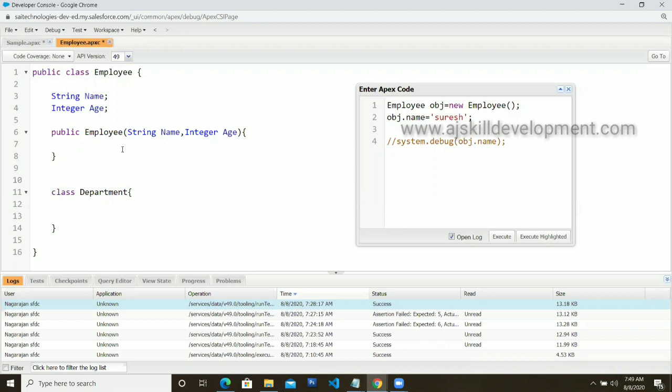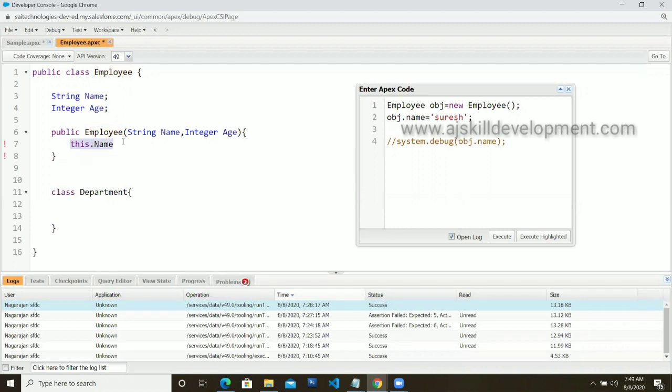So here both are the same. In that case, I'm going to use the operator called this dot name. This always refers to the current object. What is your current object? Employee is my current object. So if I give this dot name, it will refer to this particular class level variable name. If I specify simply name, it will immediately refer to this particular name only.